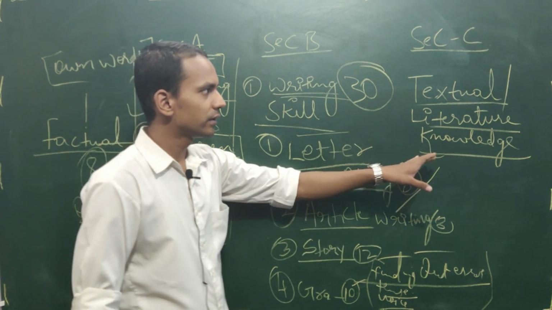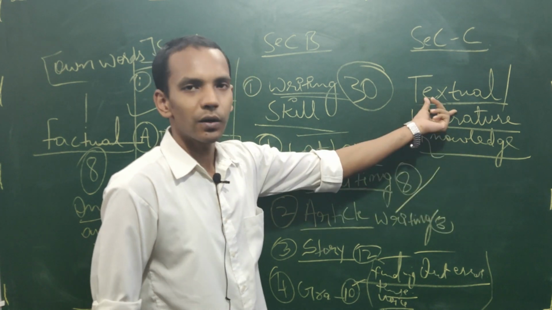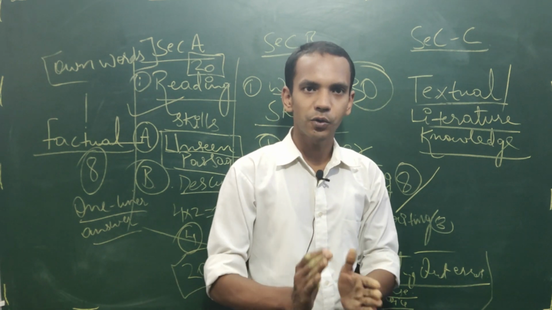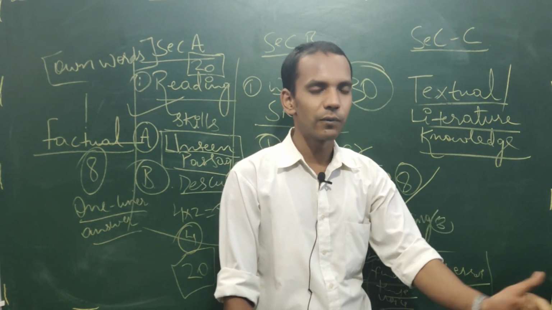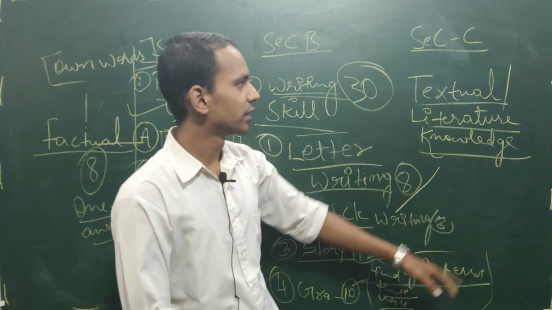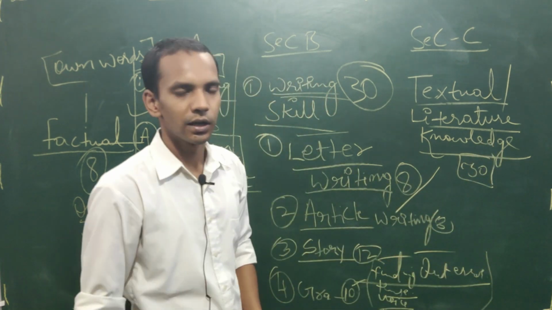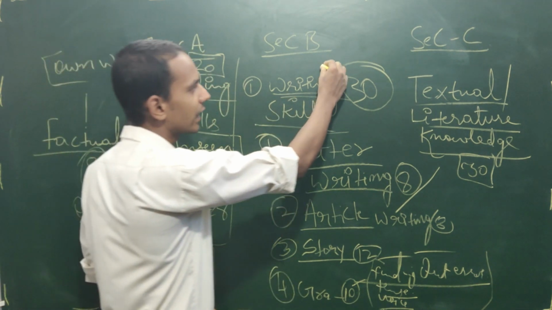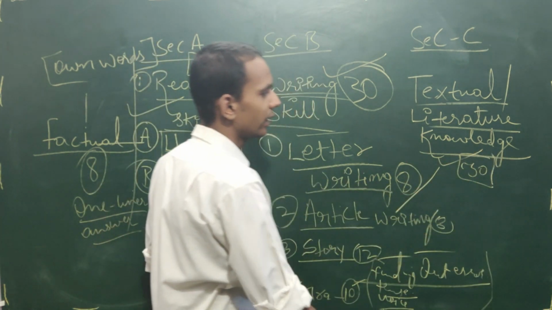And then the third one is about the textual literature knowledge. Whatever book we are following, whatever stories you have understood and listened to, how much you are able to produce on the paper, which type of question they are asking, in how many words you are giving the answer, all that part used to come in the literature knowledge. So here a total of 30 marks used to be there. Some questions used to be short and some questions used to be lengthy. Right. So children, in the writing section also we can get 30 out of 30. And in the literature also we can get full marks, 30 out of 30.